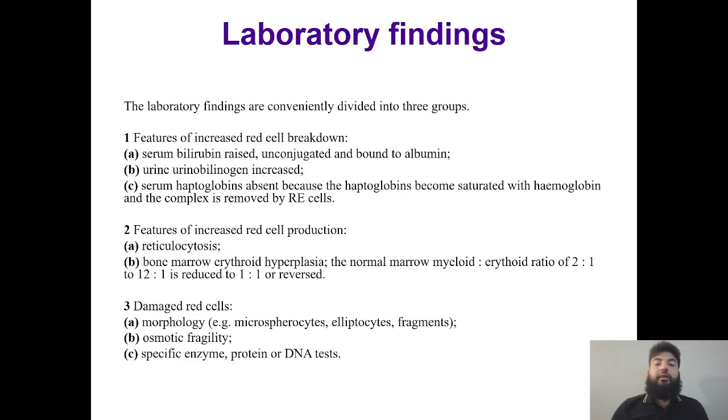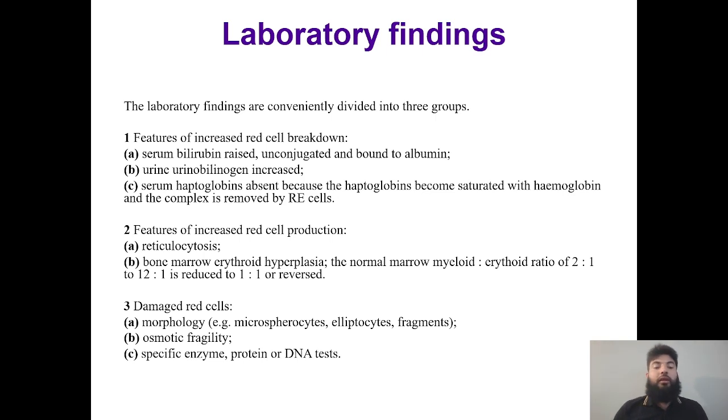In the laboratory finding, you will see increased serum bilirubin level, unconjugated and conjugated, and increase in urobilinogen level. Serum haptoglobin will be absent, because haptoglobin binds with the hemoglobin and is then removed by the reticuloendothelial system. Then reticulocytosis and bone marrow erythroid hyperplasia. The normal bone marrow myeloid to erythroid ratio is 2:1 to 12:1, is reduced to 1:1 or reverse, right? So damage to red cell.